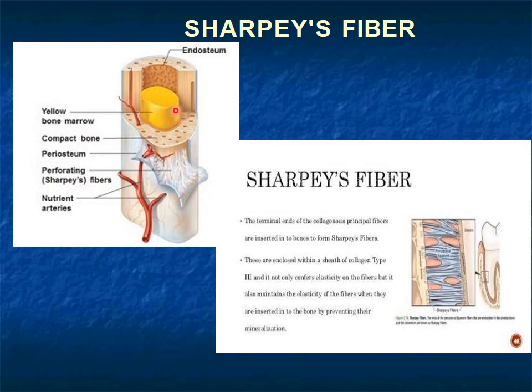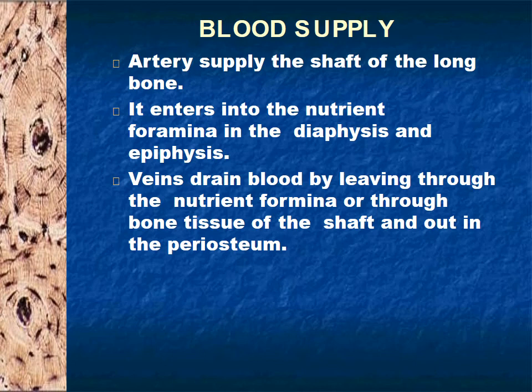So this is the yellow bone marrow. These are Sharpey's fibers. This is compact bone, periosteum. In the periosteum, we have the perforating Sharpey's fibers and the nutrient arteries which provide nourishment through the bone. The blood supply: arteries that supply the shaft of the long bone are called nutrient arteries. They enter through the nutrient foramen in the diaphysis and epiphysis. Veins drain blood by leaving through the nutrient foramen or through the bone tissue of the shaft and out in the periosteum. Thank you.